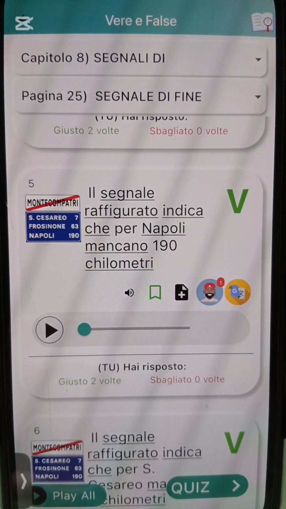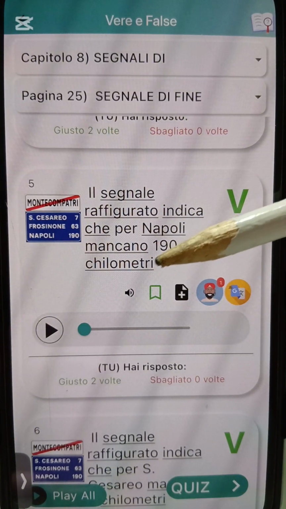Il segnale raffigurato indica che per Napoli mancano 190 km. Okay, for you to get to Napoli, e remain wetin?